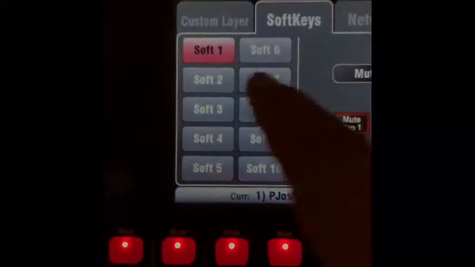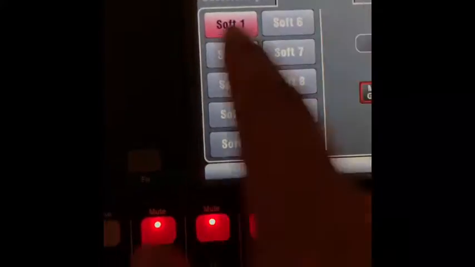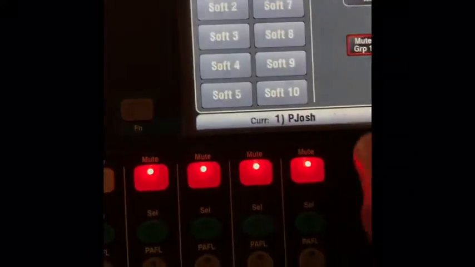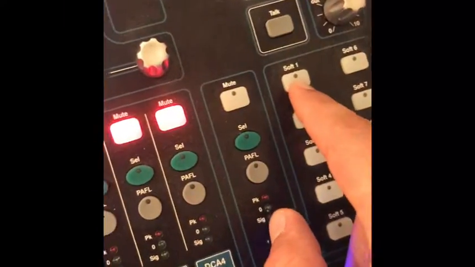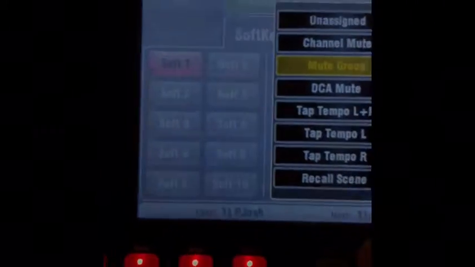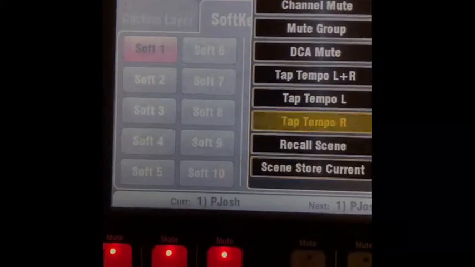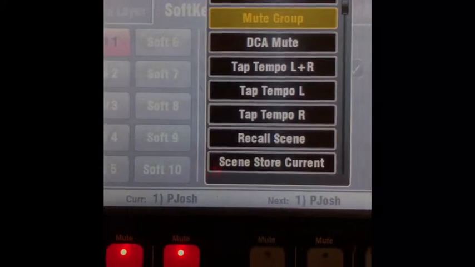We put soft 1 and made it a mute group, which means that when you hit this soft key, it mutes more than one channel. You have different options for what it can be, but right now we want it as a mute group.